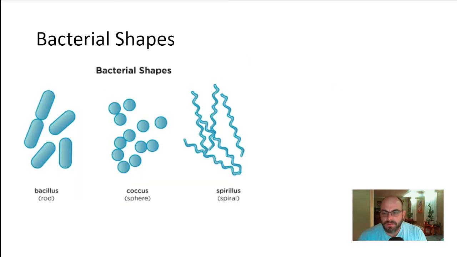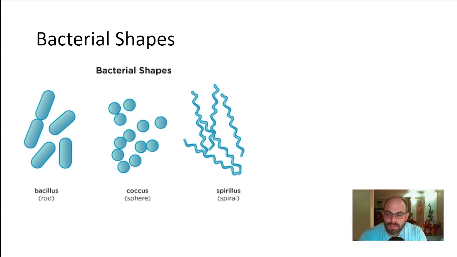There's some different shapes for bacteria. Here they are. They're the bacillus shape. These are like the Mike and Ike candies that you get in the movie theater. They're rod shaped. You could say Mike and Ike shaped if you wanted to. That wouldn't count off. Rod shaped is probably more specific. Coccus is the spherical shape, and Spirillus, spiral shaped.